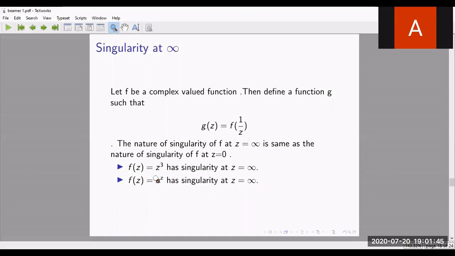The same thing for e raised to z. If I want to check which type of singularity z equals infinity is, what we will do is put 1 by z instead of z, 1 by z whole cube, and we'll check at 0. Whatever the nature at 0, the g of z at 0 will be removable, or pole, or essential, and the same will be at infinity for the original function.